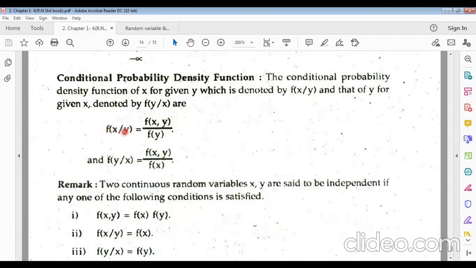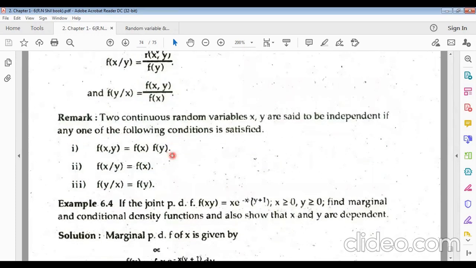The conditional probability function of x given y will be f of xy divided by f of y. If y is given, there will be f of y in the denominator. If x is given, in the denominator there will be f of x. Same definition.